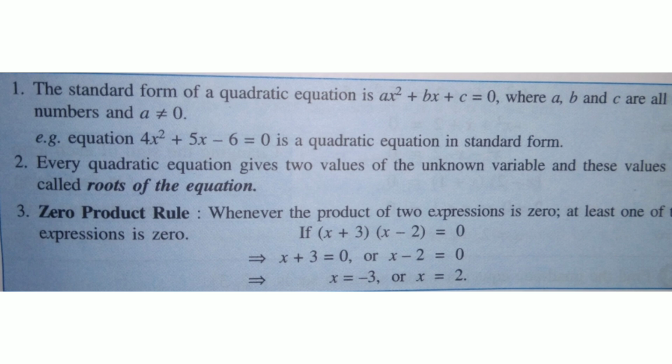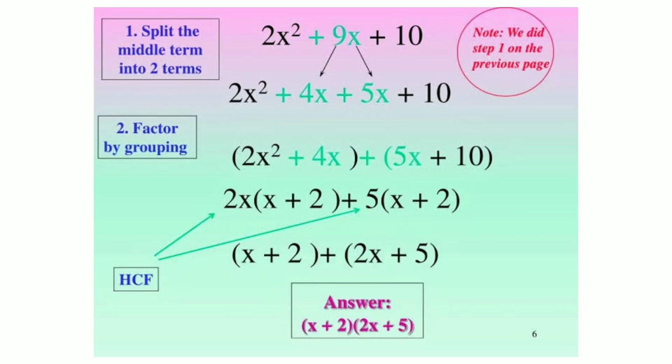According to the zero product rule, whenever the product of two expressions is 0, at least one of the expressions is 0. You have to know the middle term factorization method for solving these quadratic equations. You may be given a quadratic equation and you need to find whether the given root of the equation is right or not, or you might be asked to find the root from the given choices.